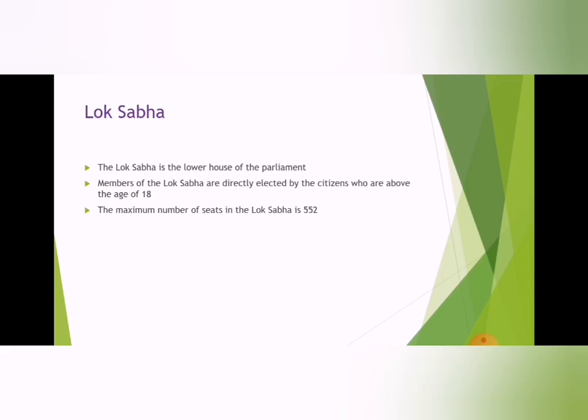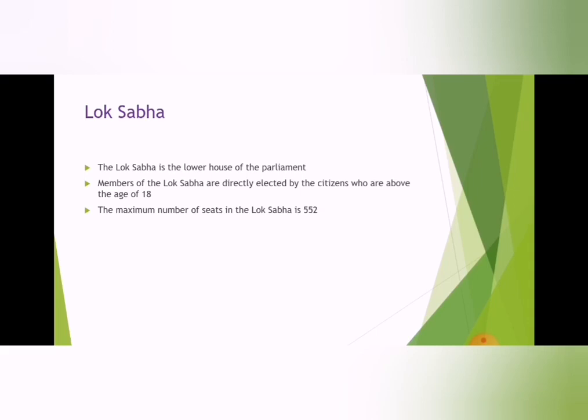The union legislature has 2 houses, Lok Sabha and Rajya Sabha. The Lok Sabha is called the lower house and the Rajya Sabha is called the upper house of the Parliament. The members of the Lok Sabha are directly elected by the citizens who are above the age of 18.